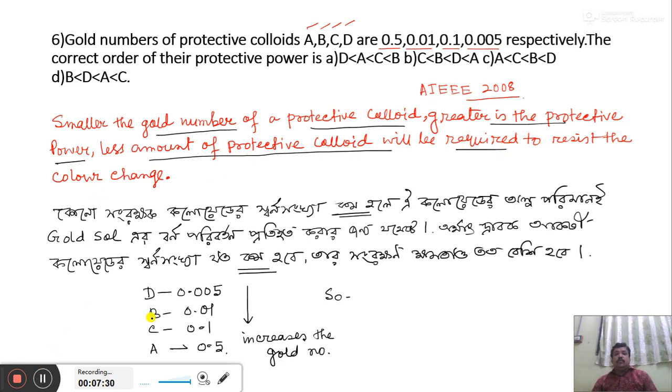These are the four protective colloids in increasing order of gold number. Since D has the least value, the most effective is D, then B, then C, and since A has the highest value of gold number, A is least effective. This is the series. So option C is correct.